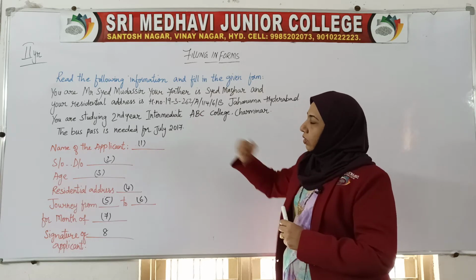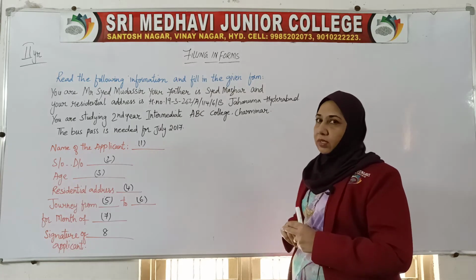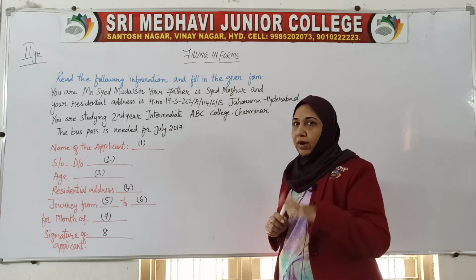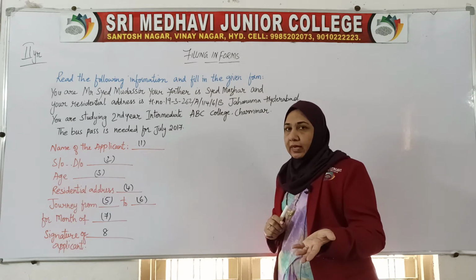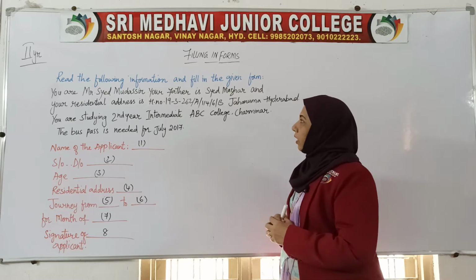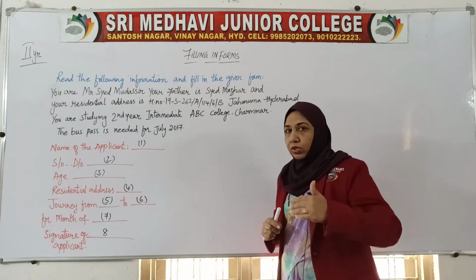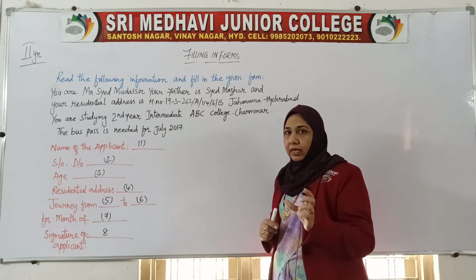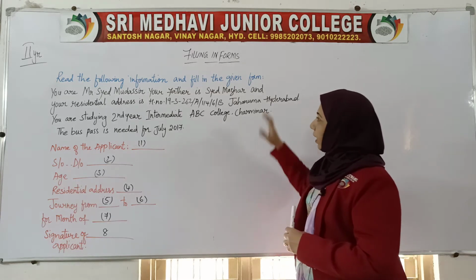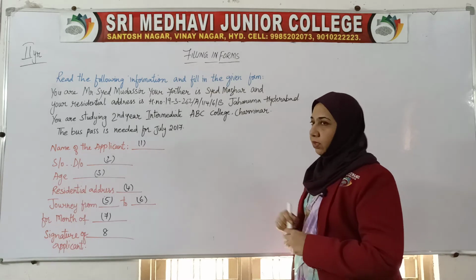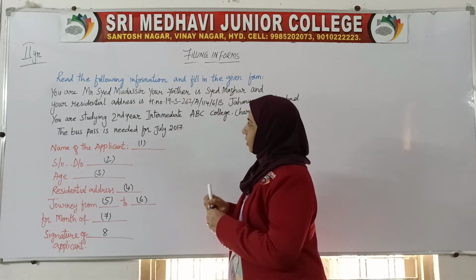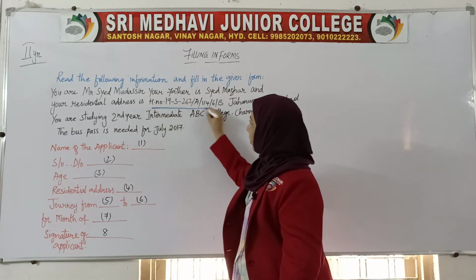So now the question is, you are Mr. Sayyid Mudassir. Okay, now you have to assume yourself as Sayyid Mudassir. Your father is Sayyid Mazhar. You have to assume your father's name as Sayyid Mazhar. And this is being given as your residential address.